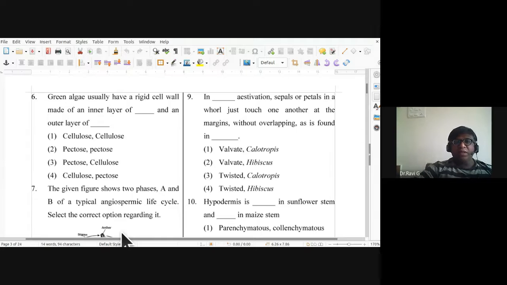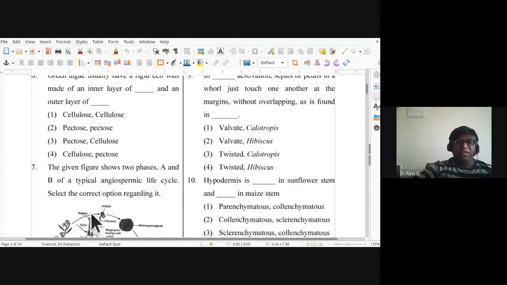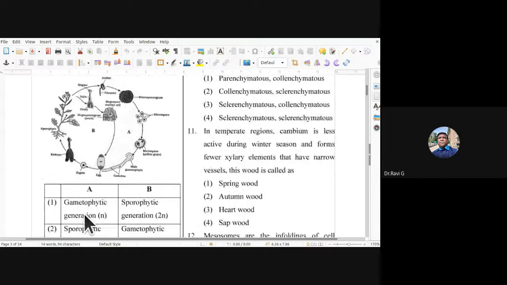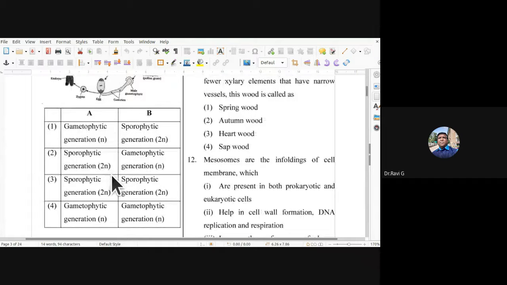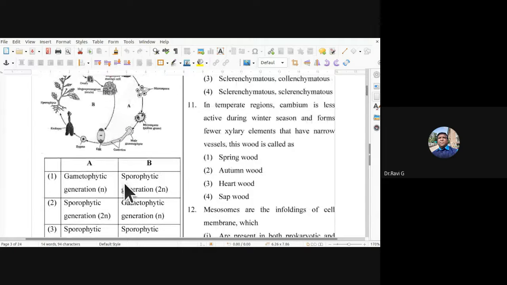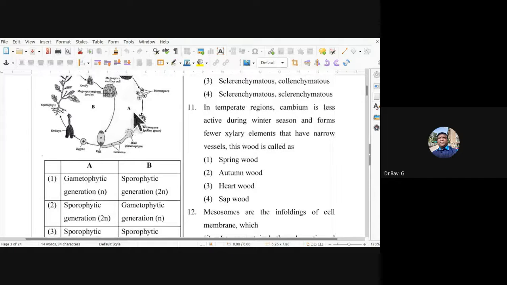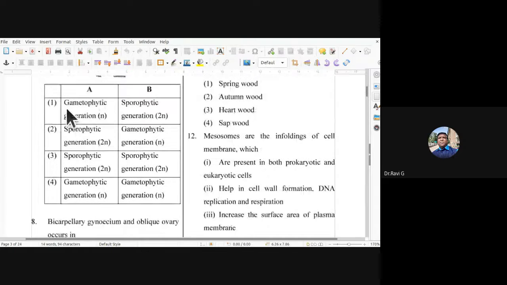The seventh question: the given figure shows two phases, A and B, of a typical angiospermic life cycle. Select the correct option regarding it. See, this would be the gametophytic generation and this is the sporophytic generation. A would be the gametophytic generation, which is predominantly haploid. Sporophytic generation is diploid. So for the seventh one, the answer is the first one: gametophytic generation, which is haploid, and sporophytic generation, which is diploid.